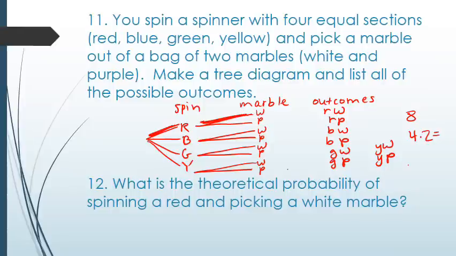What is the theoretical probability of spinning a red and picking a white marble? So probability of red and white, I'm looking up here, I see that there's 1 out of 8 possible outcomes.